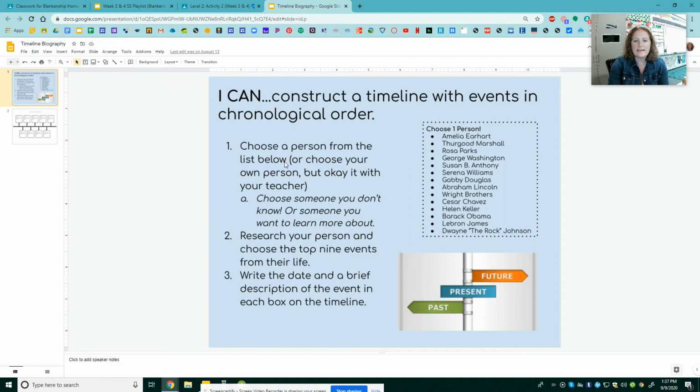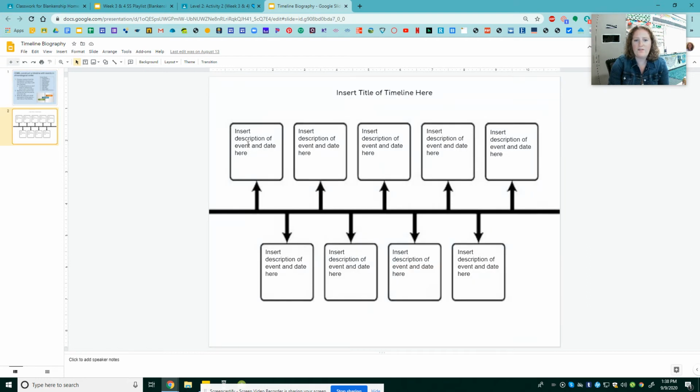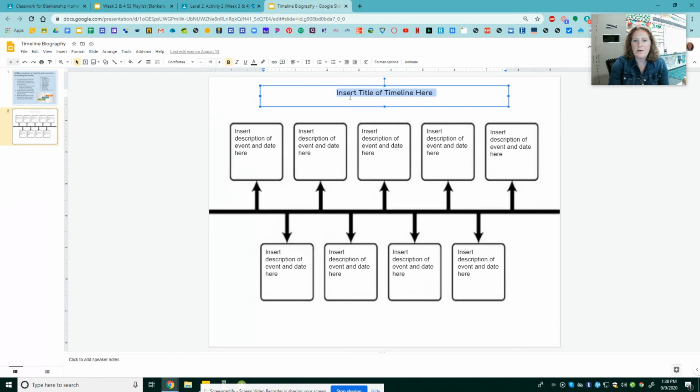So choose a person from the list and research that person. So you got to Google that and find the top 9 events from their life. For example, you probably want to put when they were born. That's pretty important. Then write the date and a brief description of the event in each box on the timeline. So here's your timeline. So you're going to put the first event here, second, third, fourth, fifth, sixth, seventh, eighth, ninth. And you'll get 2 points for correctly putting the date and for correctly putting a description of that event. And don't forget, a timeline needs a title, so add a title right there. I can't wait to read these timelines and learn more about some famous people.